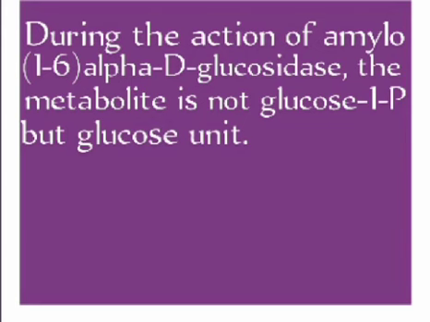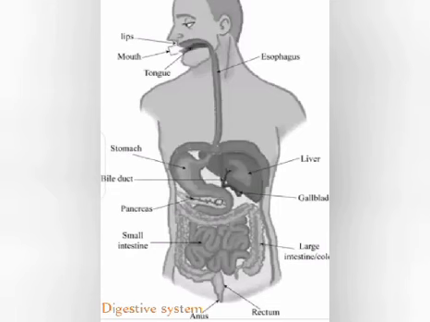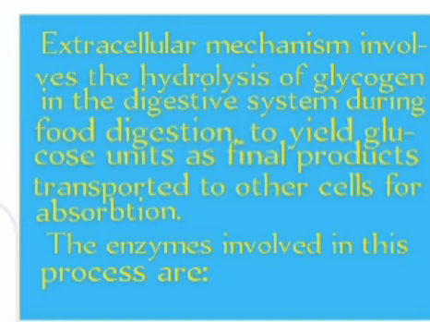During the action of amylo-1,6 alpha-D glucosidase, the metabolite is not glucose 1-phosphate but glucose units, which may directly enter into the glycolytic pathway. Now, the extracellular mechanism involves the hydrolysis of glycogen in the digestive system during food digestion to yield glucose units as the final products, transported to other cells for absorption.